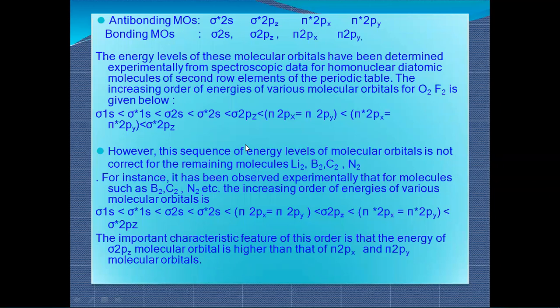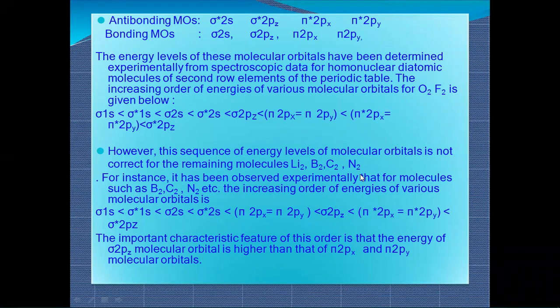However, this sequence of energy levels of molecular orbitals is not correct for the remaining molecules Li2, B2, C2, N2. This sequence actually varies. There are exceptions, as we know; in science, exceptions are always there. You will find a number of exceptions, and from these exceptions they can ask you objective type questions.